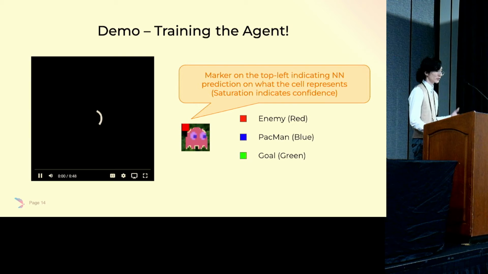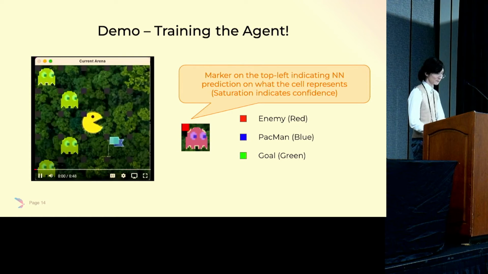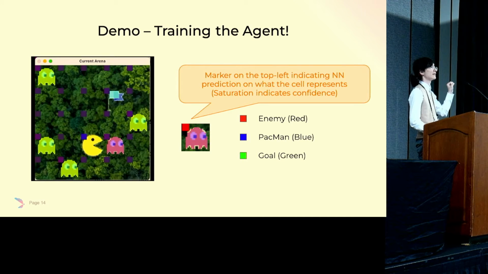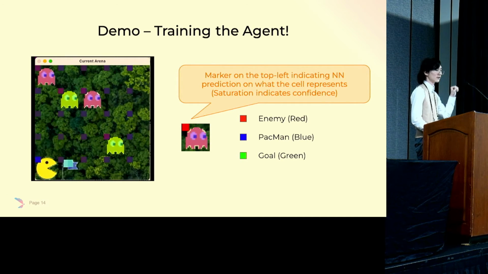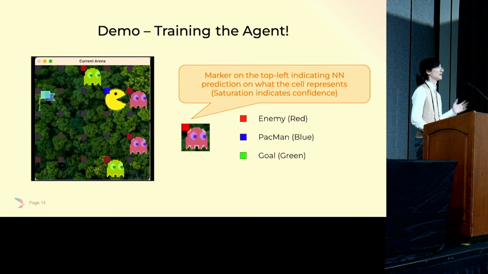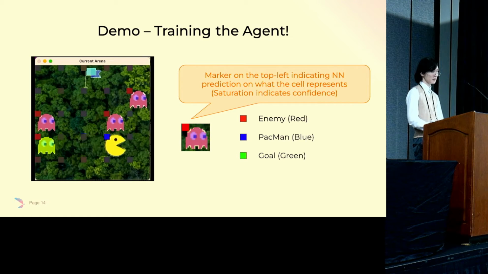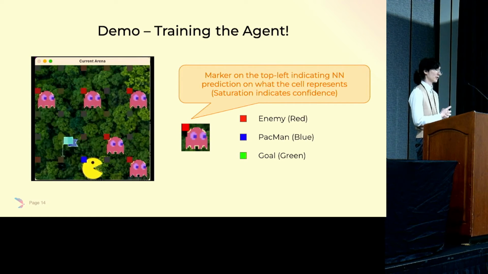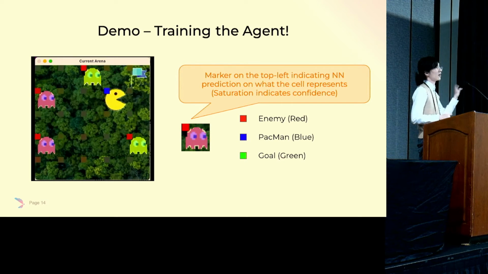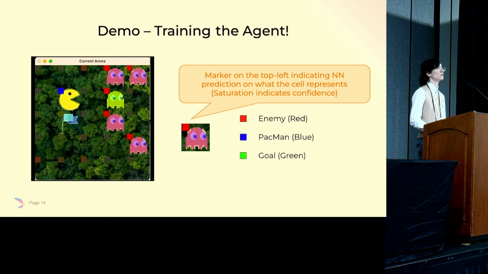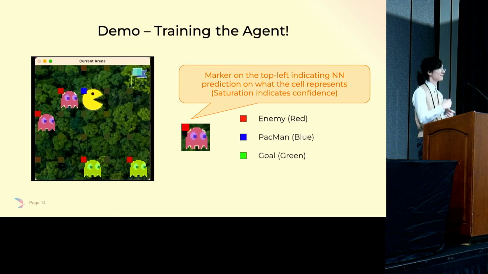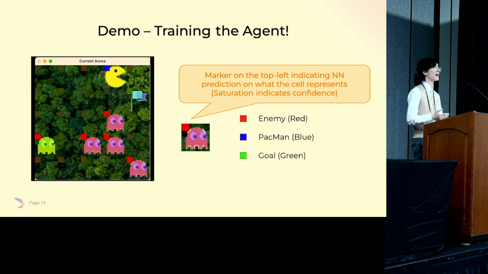This is a real-time screen recording starting from training the agent. You can see that on each grid cell, we render a small marker showing what the neural network thinks the cell contains. You can see that initially, the network has no idea what the entities are, not even the Pac-Man itself. But gradually over time, it learns that the yellow Pac-Man is the actor that we're controlling, and the enemies are becoming red as well. If you look at the flag, you see that it's not so green as you would expect, but that is normal because we haven't hit the flag so far. If we hit the flag enough times, then it will start to learn that the flag is the goal that we need to reach.